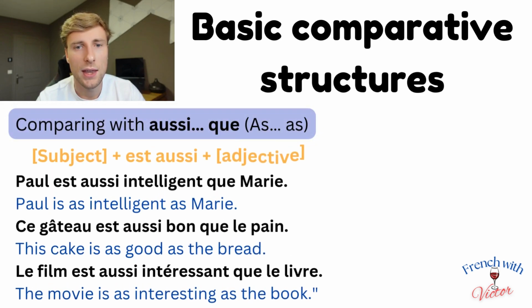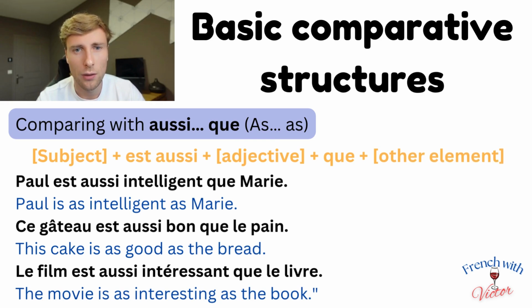When you want to say that two things or people have the same amount of a quality, use aussi que. And here's the formula. Subject plus est aussi plus the adjective plus que plus the other element you want to compare. For example, Paul est aussi intelligent que Marie. Paul is as intelligent as Mary.